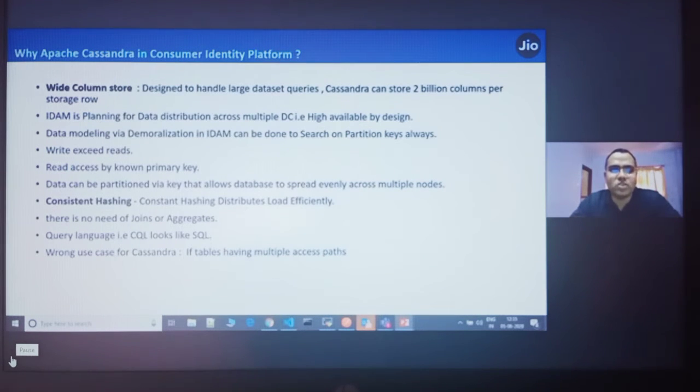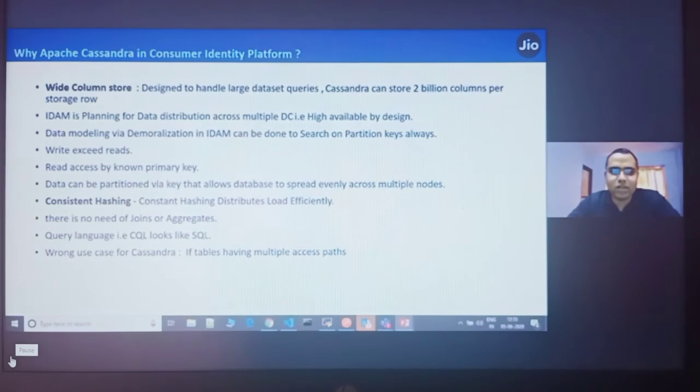The second node will store the tokens from 2000 to 4000. The third node will store the token range from 4000 to 6000. In that way, the whole ring is divided into a number of tokens. And Cassandra supports token ranges from minus 2 to the power 63 to 2 to the power 63, which covers all the hash functions. Right now, the latest hash function also generates values within this range.